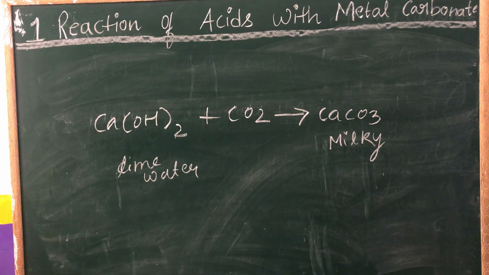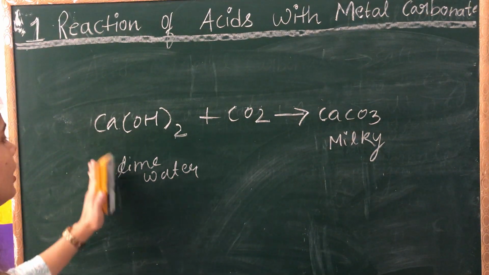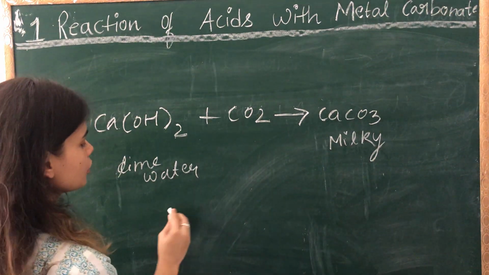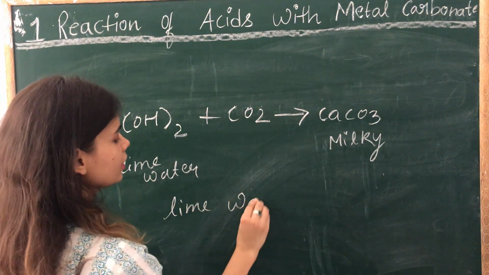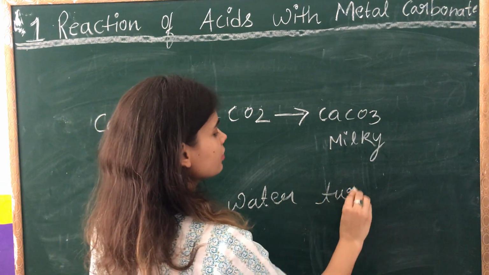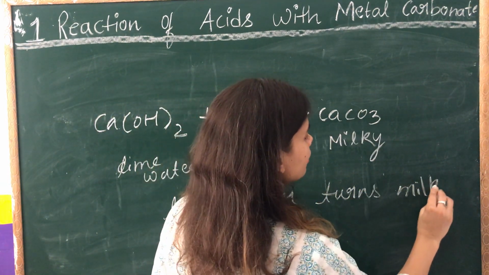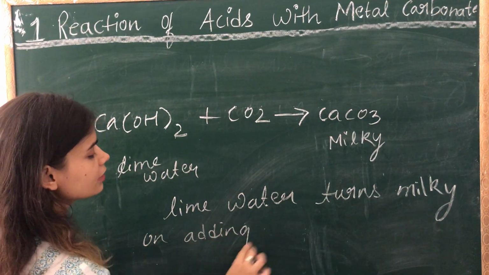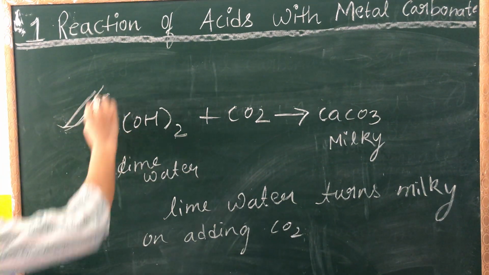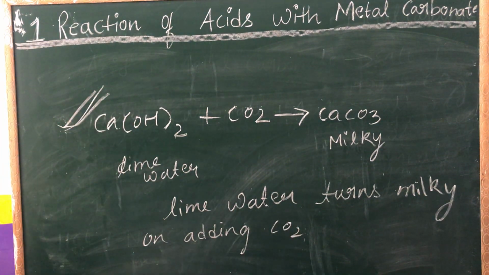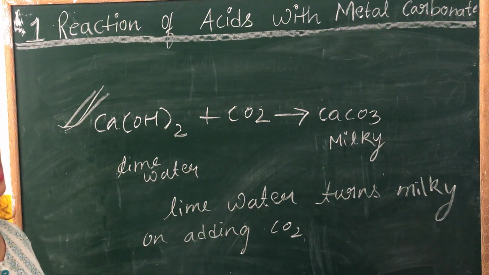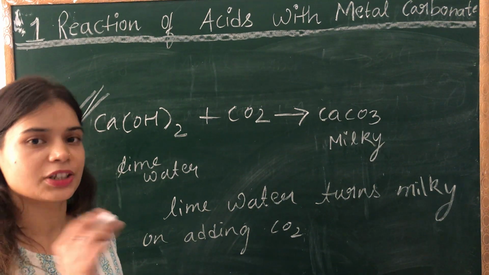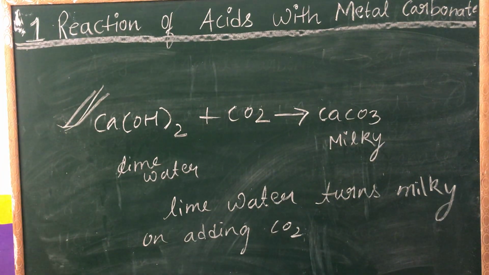Clear everyone? Okay, so you can easily tell that if you add lime water in carbon dioxide, this lime water will turn milky. So you can write down: lime water turns milky on adding CO2. This is very important. They will ask you directly which gas will turn lime water milky. So the answer will be carbon dioxide. They will ask you which gas burns with a pop sound. So your answer should be H2, hydrogen gas. Clear? Okay.